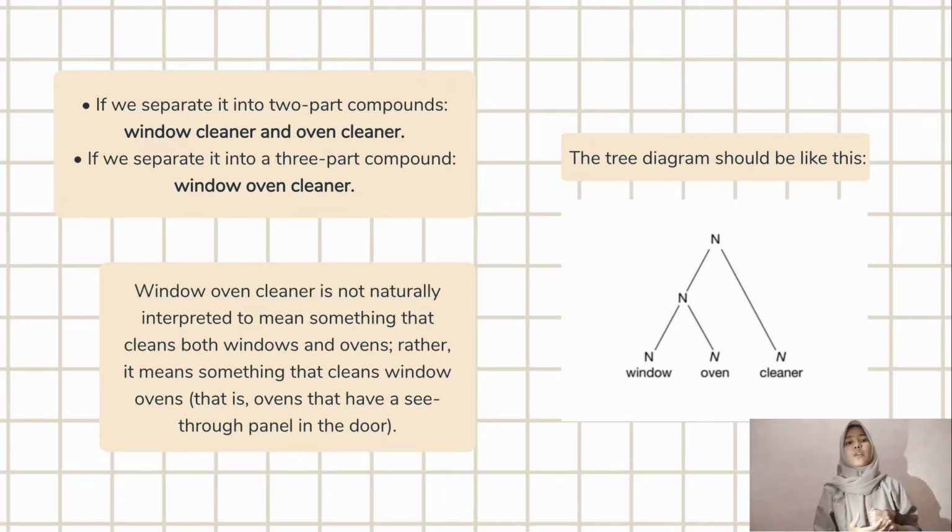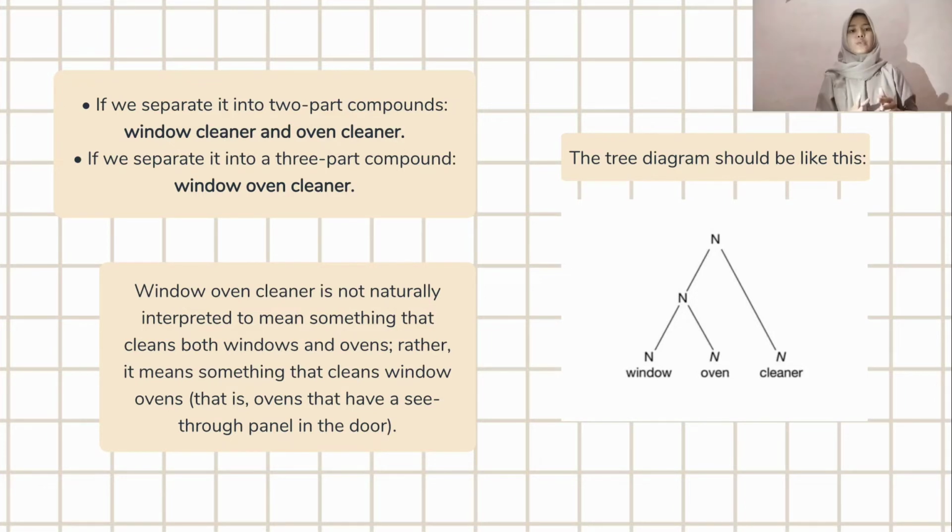So, window oven cleaner is not naturally interpreted to mean something that cleans windows and ovens. Rather, it means something that cleans window ovens. That is, ovens that have a see-through panel in the door. Now we can see the tree diagram here. Window oven is one word, which is a noun, and cleaner is just an additional word.